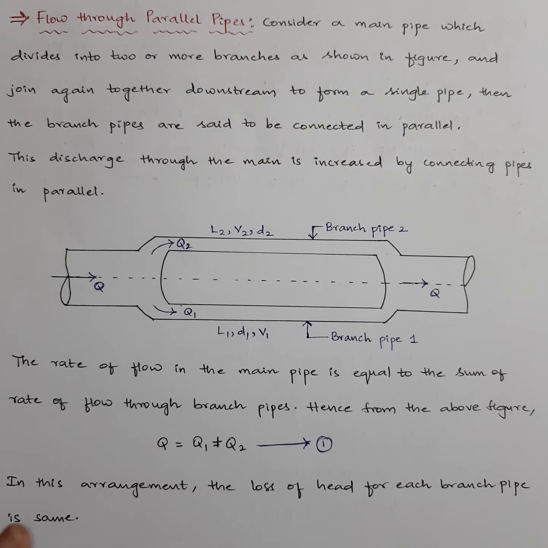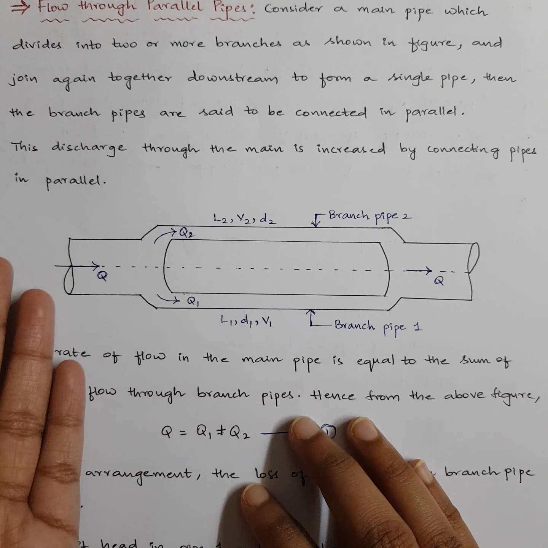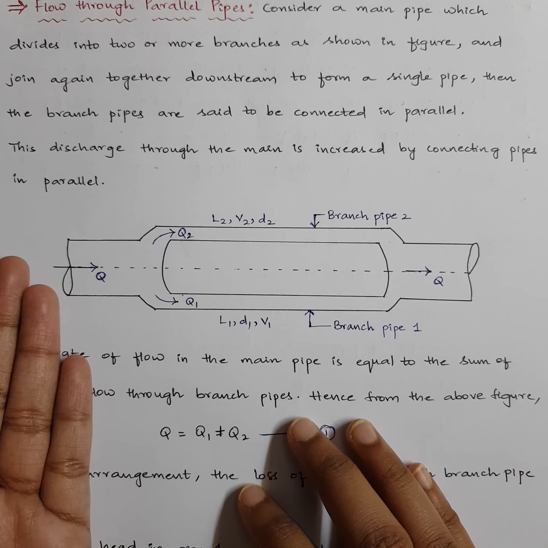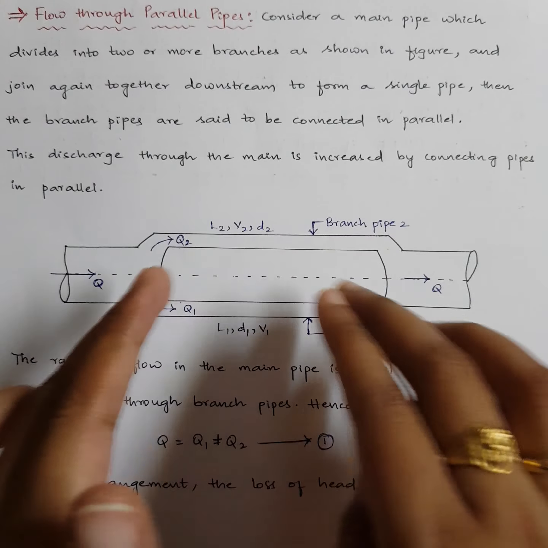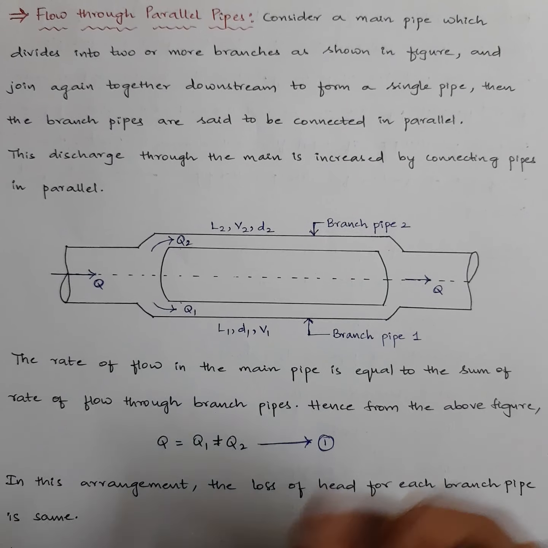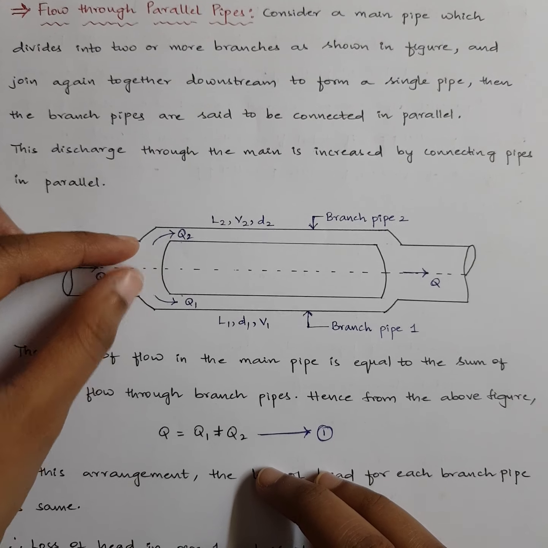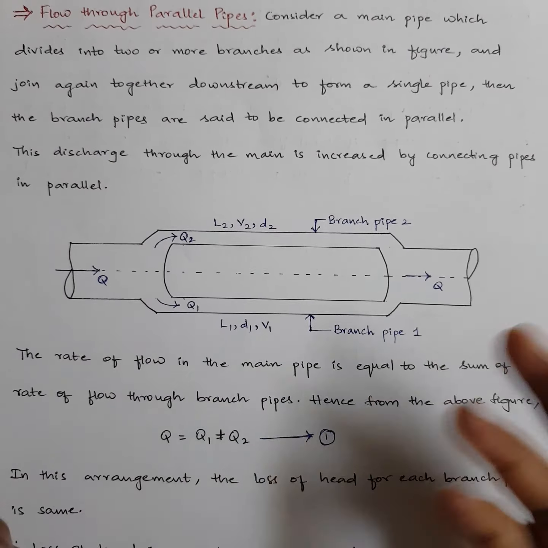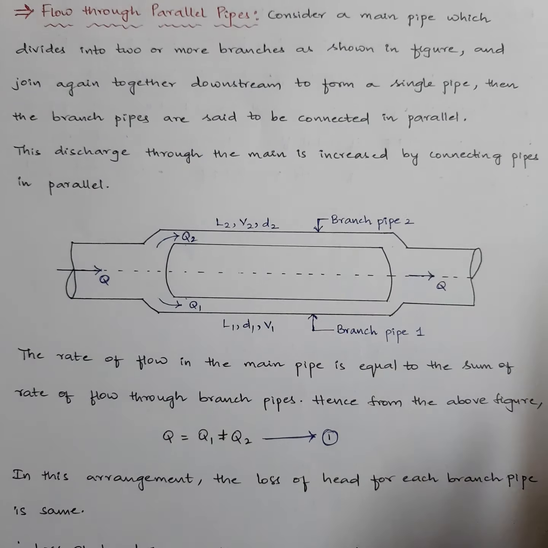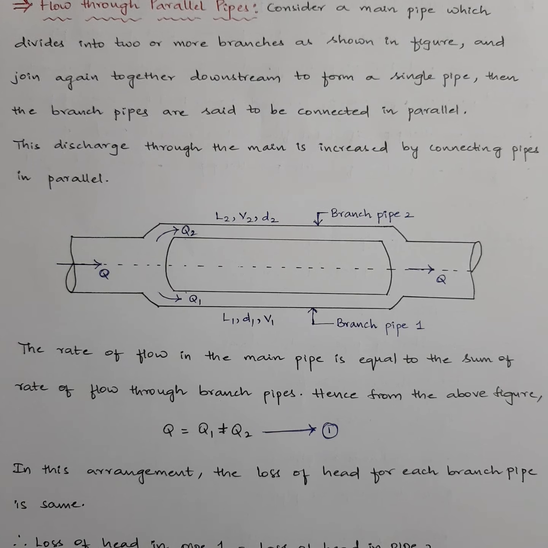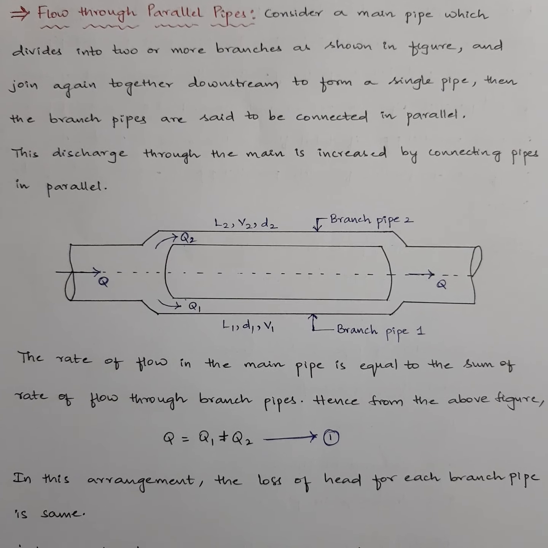This case occurs especially when you have hilly terrain in between. You can't deliver water with a single pipe if there is some rock or mountain in between. If there is no possible case of tunneling, you can branch this pipe into two or three, depending upon feasibility, and after the water travels, you can combine them again once the rock or hill ends. Do you understand? So that's the case where we use this parallel connection of pipes.